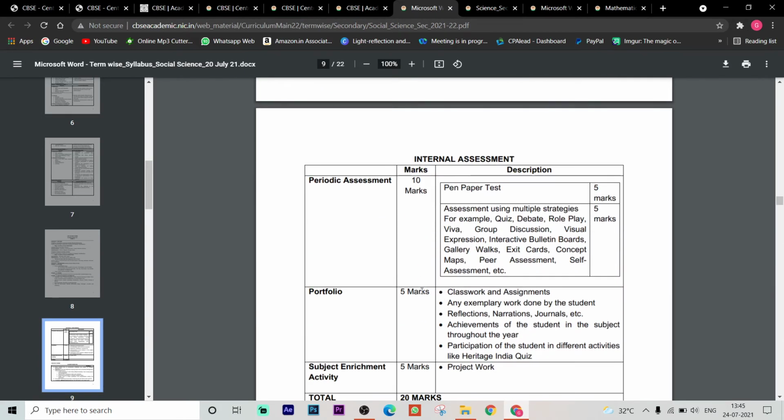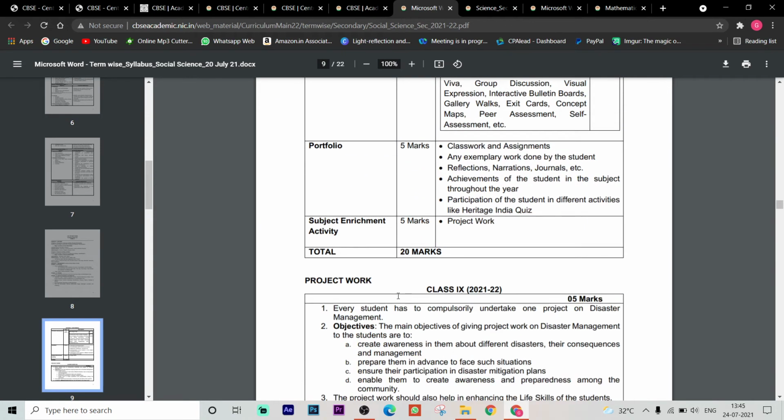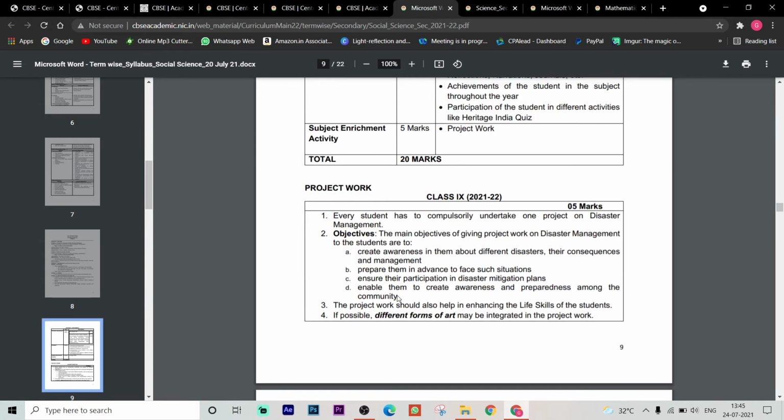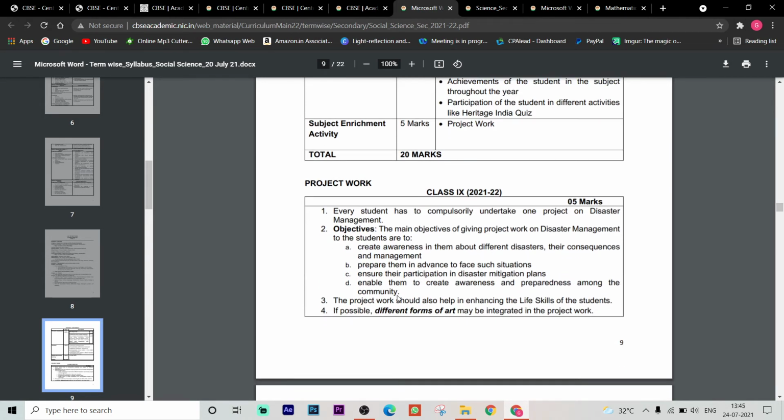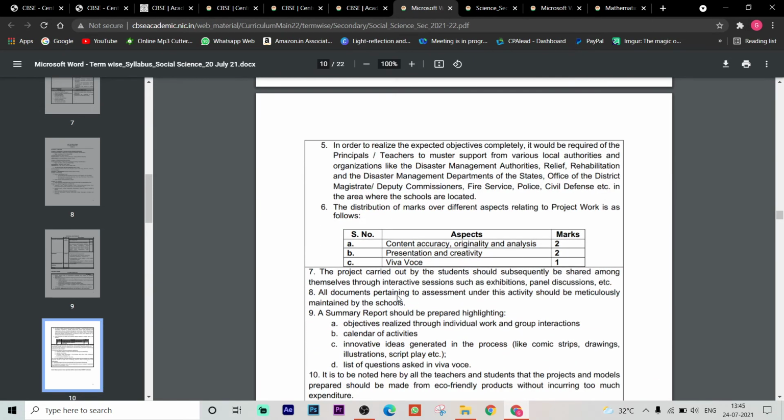So here are the internal assessment: periodic test marks, paper pen 5 marks, and other assessments like debate, role plays and all, that is for 5 marks. Portfolio 5 marks, subject enrichment 5 marks. So total 20 marks. So project work here, objectives were given, life skills to enhance. So different forms of art may be integrated in the project work. Okay.